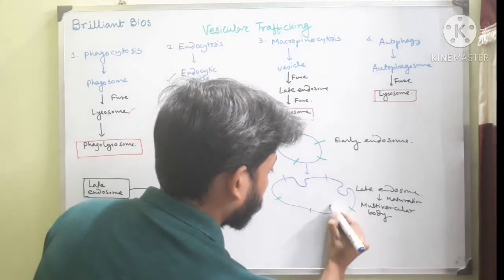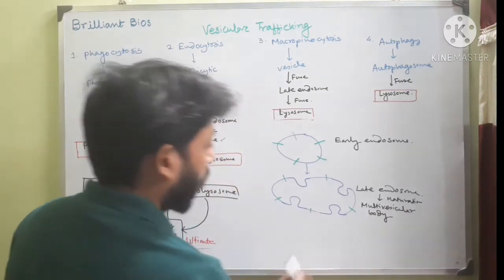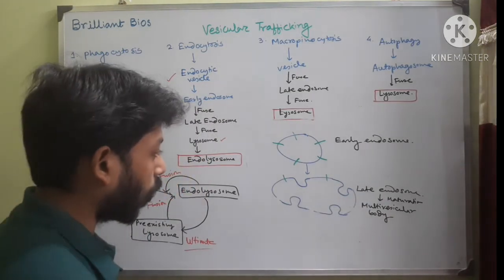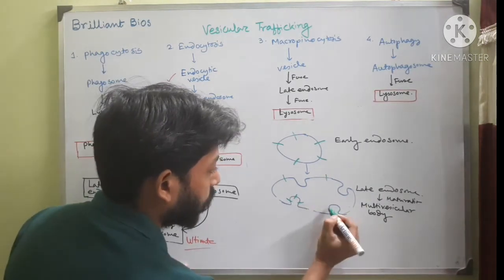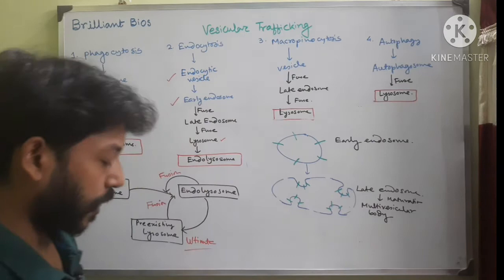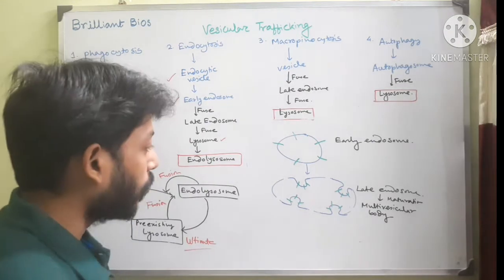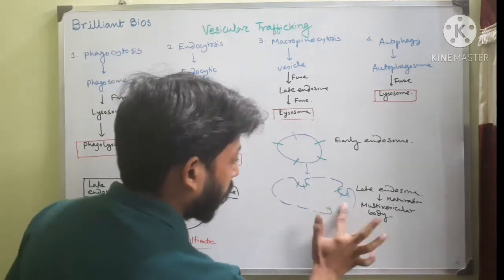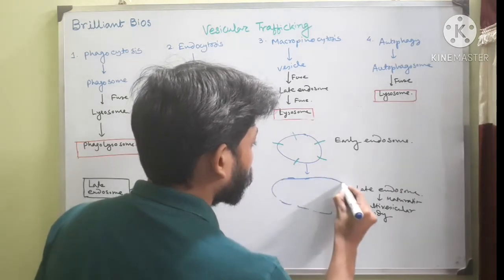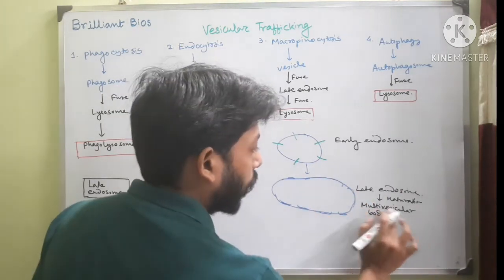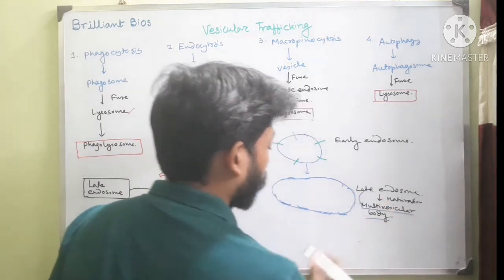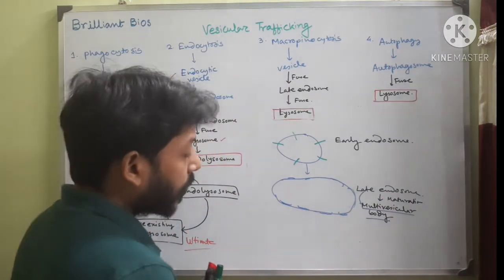Okay, and what happens, these green proteins are actually not present in this region of the structure, but are present in the budding region. Now ultimately this budding occurs, and it will form a structure that is called a multivesicular body, but it is also called late endosome. Multivesicular body, late endosome, and here a vesicle will be formed.